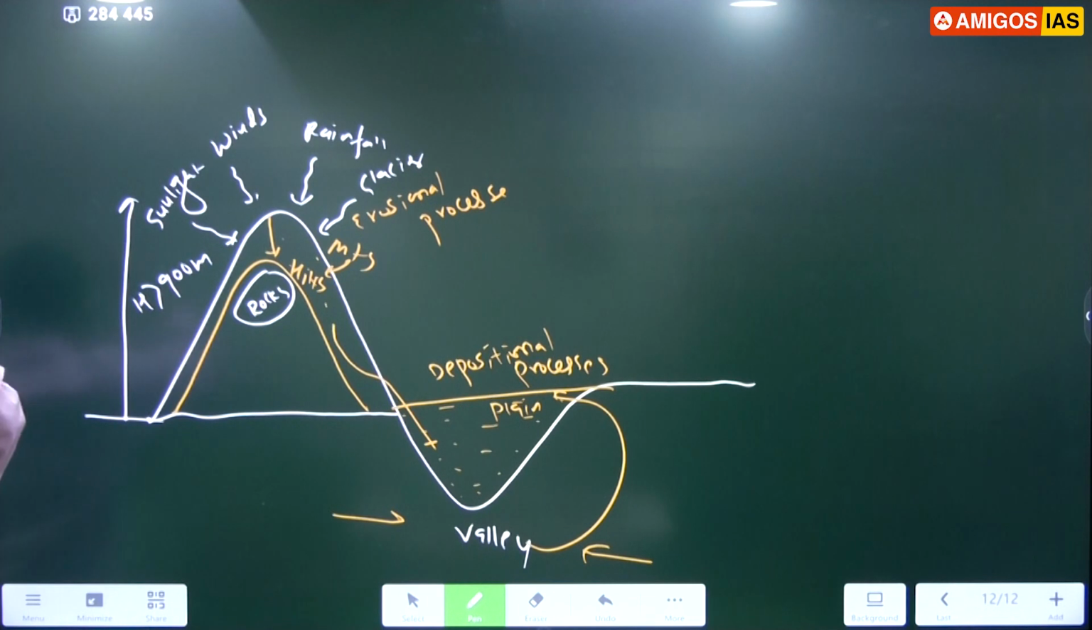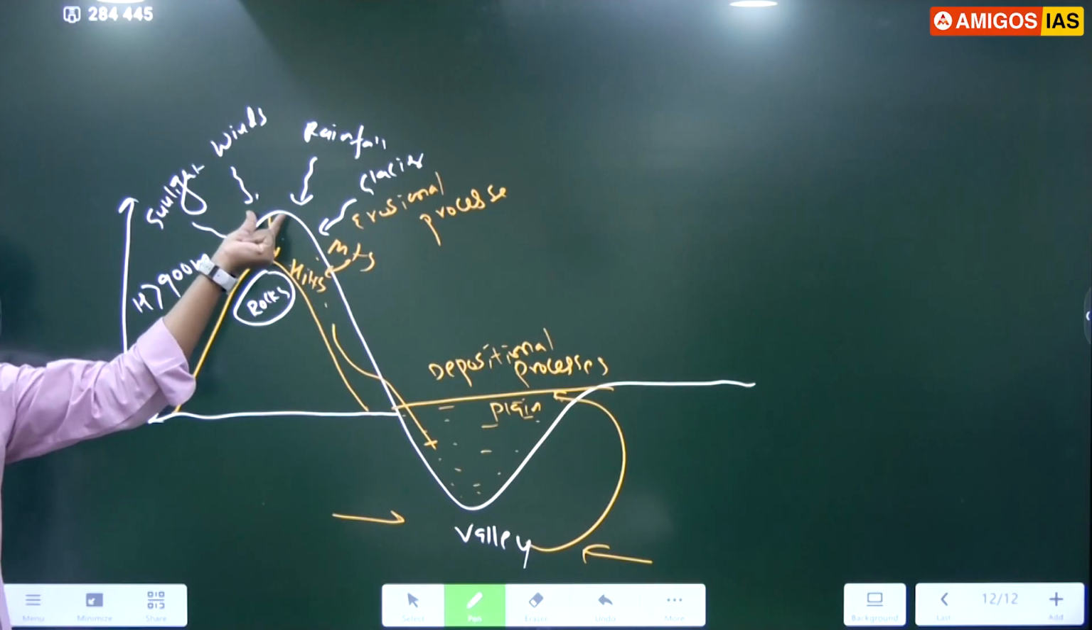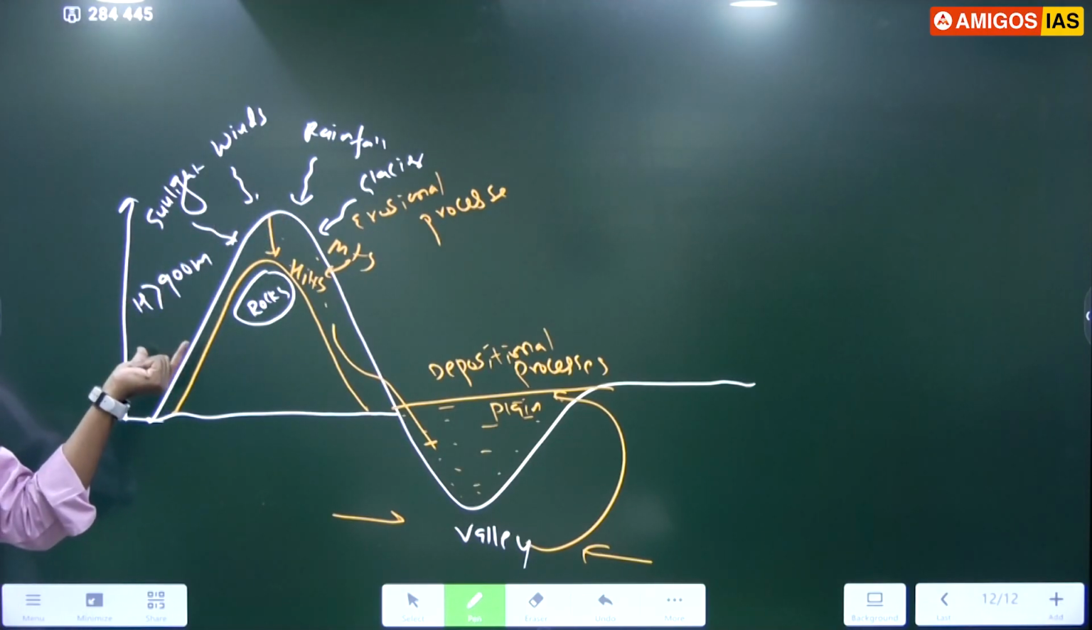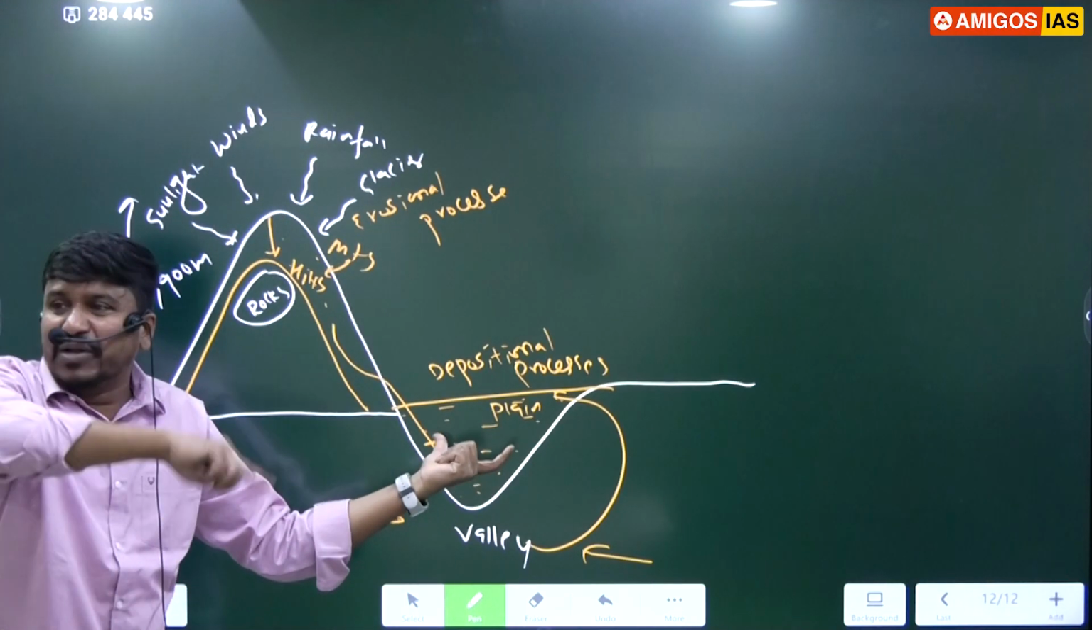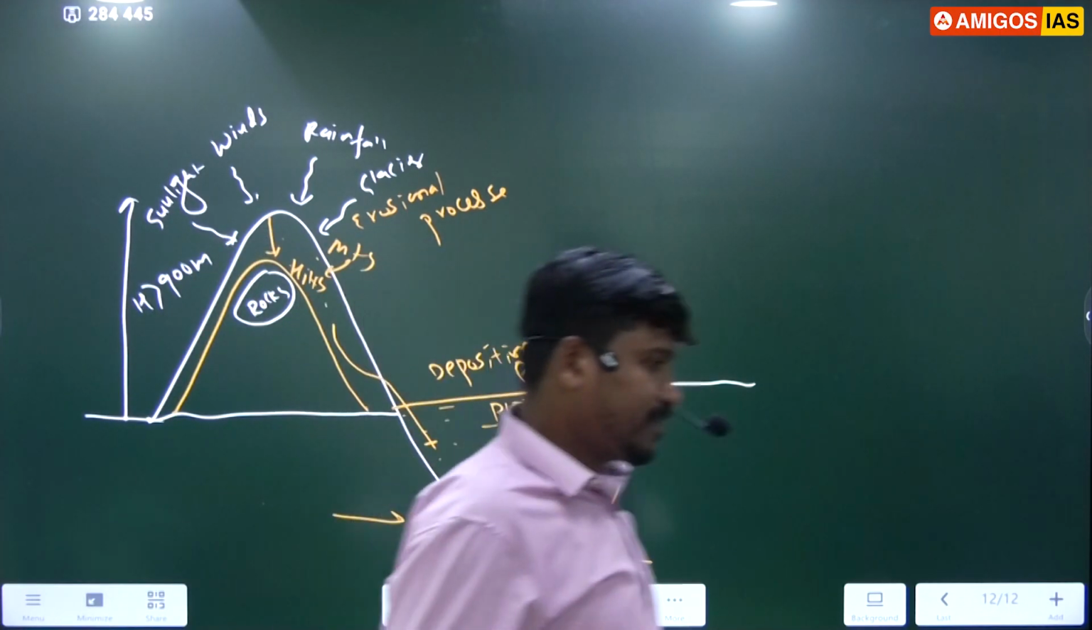All those processes we call geomorphic processes. Geomorphic processes meaning the processes that alter the shape of the earth surface. The structure was mountain earlier, but now it became hills. The structure was valley earlier, now it became plains. That change in the structure, the change in the shape of the earth, we call geomorphic processes. You got this point? Just write down the meaning of geomorphic processes.